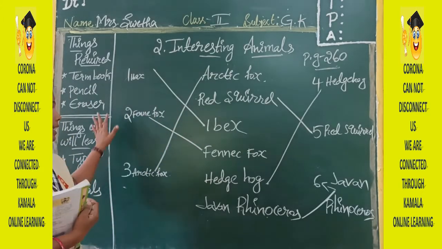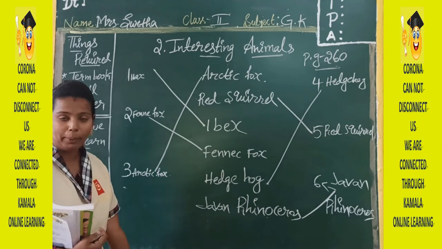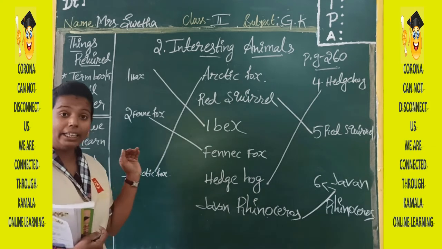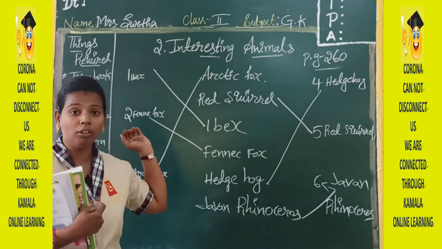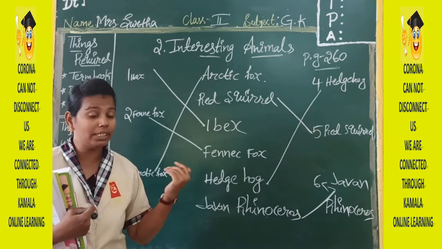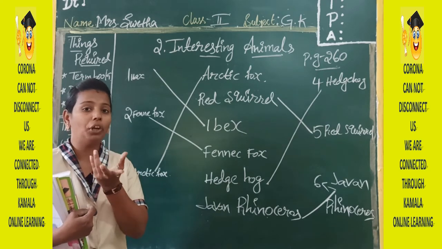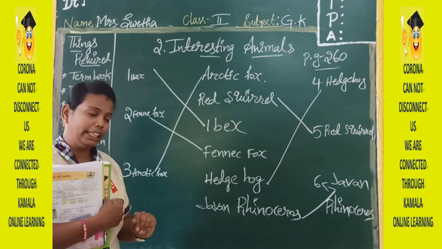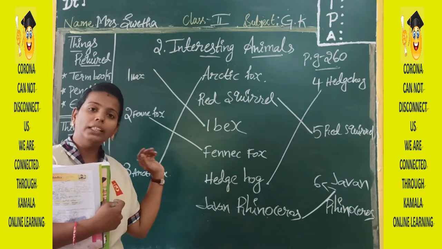Yes, children. So this is the matching of your second lesson. Okay. By this we have completed our second lesson, and I have given you one homework now. What is the homework? The warm up I have given now is to write whether you have visited the zoo or not. Yes, and you have to write one point of your experience also. You can check your answers, you can do this matching, then complete that warm up also.